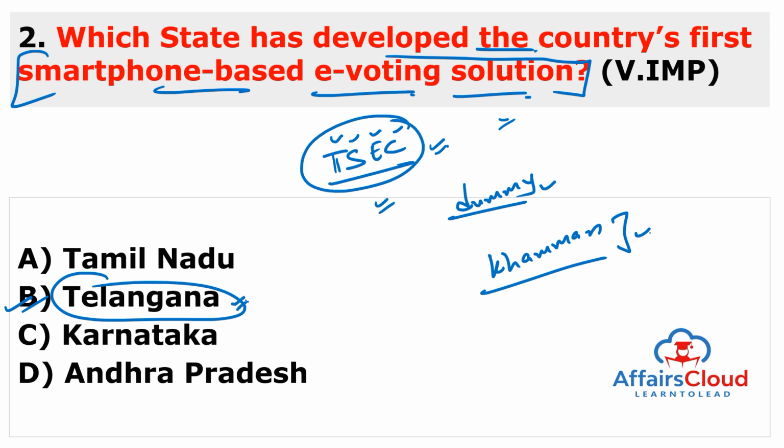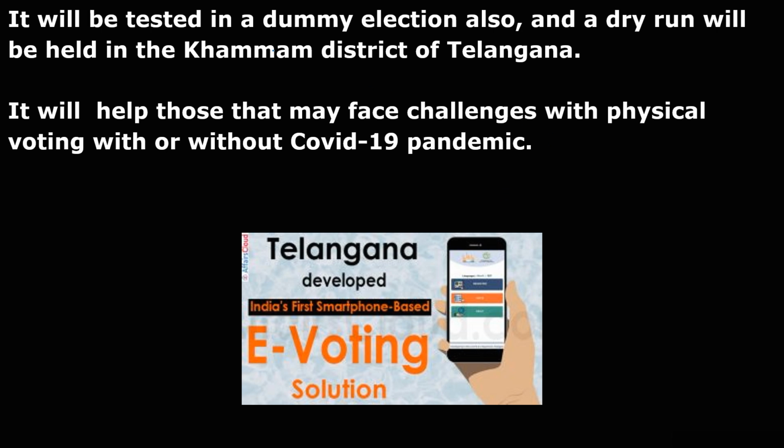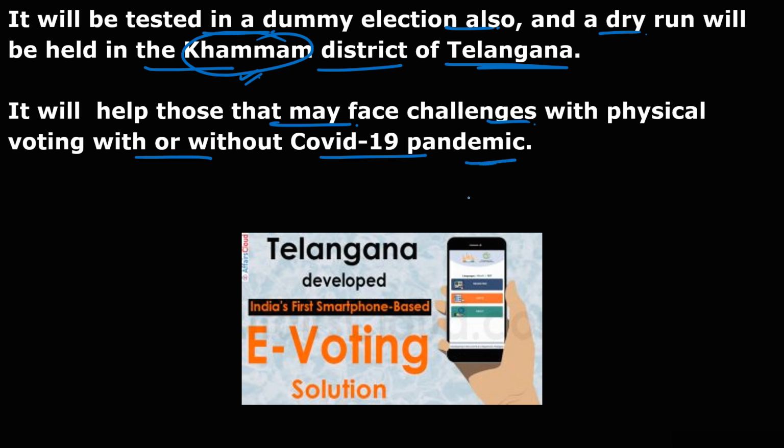So this state is Telangana. So remember, Telangana Chief Minister is K. Chandrasekhar Rao, and Governor is Vishwabhushan Harichandan. Moving to next question, but you can also see here it will be tested in a dummy election also, and a dry run will be held in the Khammam district of Telangana. If you belong to the state of Telangana, you have to remember the name of the district, and it will help those that may face challenges with the physical voting with or without COVID-19 pandemic. So Telangana is the first Indian state to start e-voting system through Android based application, and all credit goes to Telangana State Election Commission.